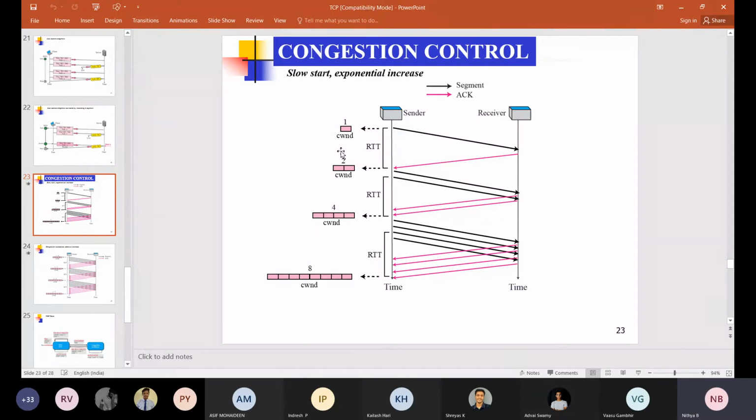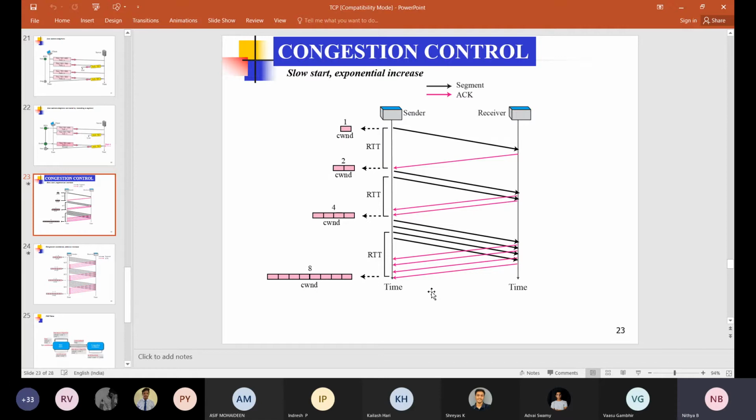Yes, ma'am. The congestion window value is calculated with respect to the number of acknowledgements. For each and every acknowledgement, it is incremented by 1. After the first RTT it is 2, after the second RTT it is 4, then after the third it is 8, and so on. So this is with respect to RTT.